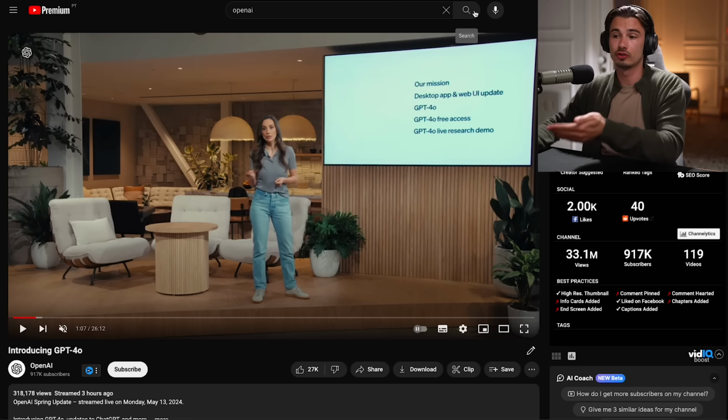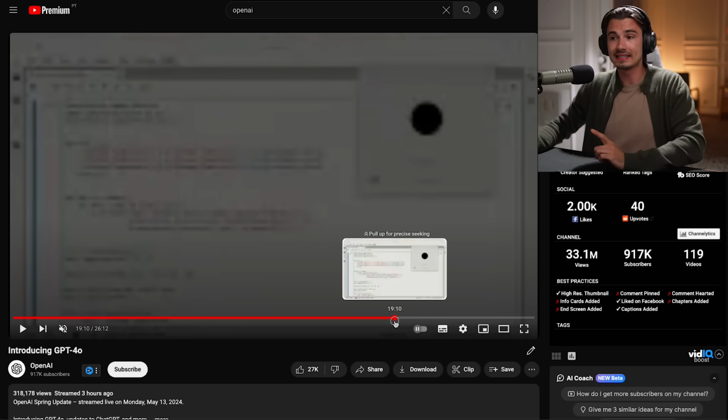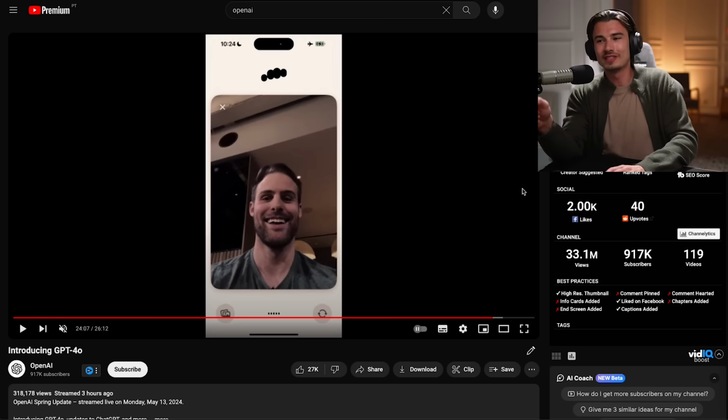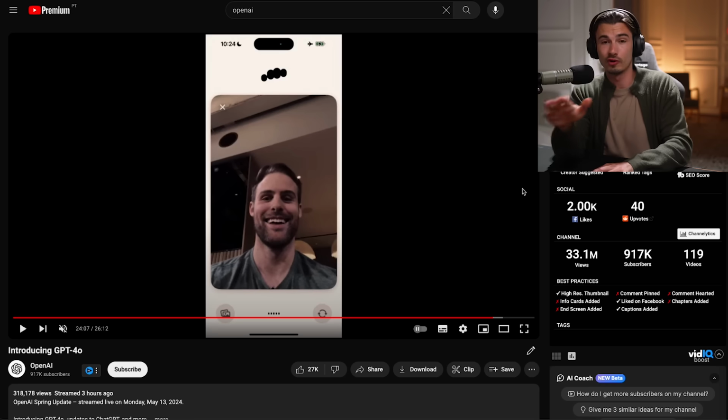So what else is new here? Well, the fact that it has better vision sounds like something very subjective, but in the live demo during the event, I was actually very impressed with one particular part of this. Yes, it's a fantastic live coding assistant. We had versions of this before. If you really wanted something like this, you could make it happen. But this example where he uses his phone and he actually shows emotion and GPT-4o correctly identifies what he's feeling. This one in particular really blew my mind.